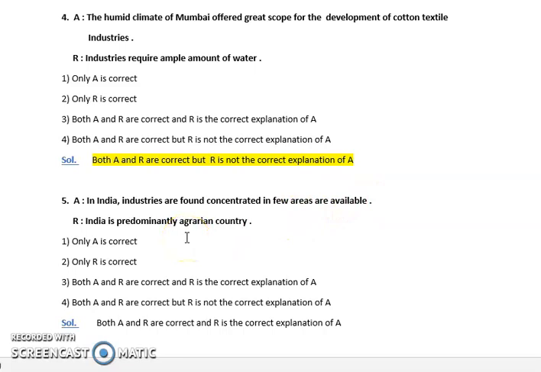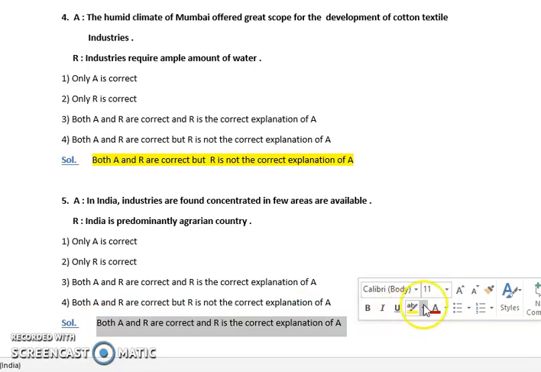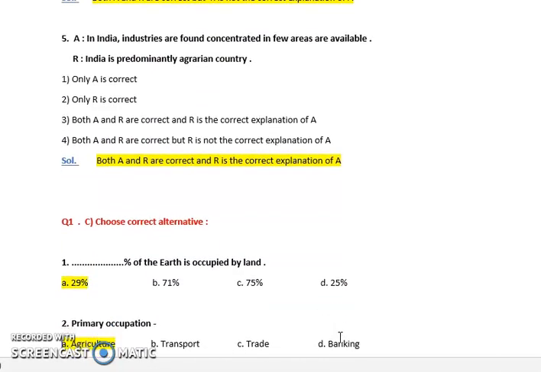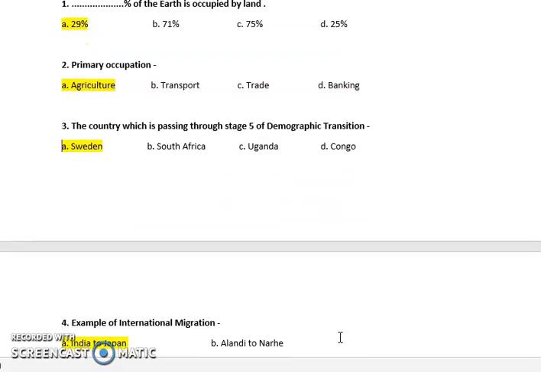And R is that India is predominantly an agrarian country. So in India, industries are found concentrated in few areas. This is true. And India is really a country where the maximum portion of people is involved in agriculture. This is also true. So both A and R are true, and R is the correct explanation of A, because a large amount of people are engaged in agriculture, so industry setups are unevenly distributed.